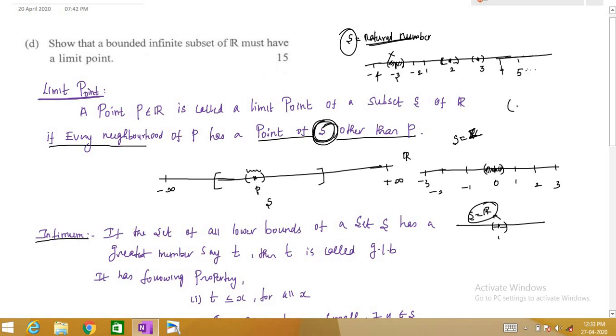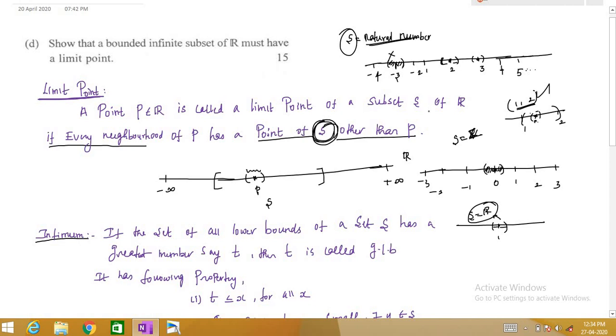Let us consider the interval (1, 2). What will be the limit points of this interval? This interval is all real numbers between 1 and 2. If you want to say a point is a limit point, you take a small neighborhood. If this neighborhood contains a point other than this point, then we say it is a limit point. Surely there are some points inside this. So in an open interval every point is a limit point, right?